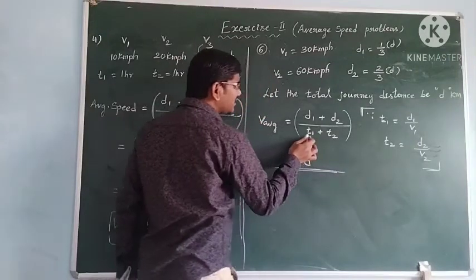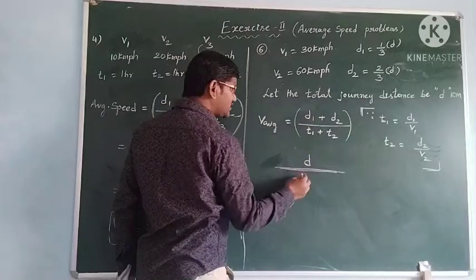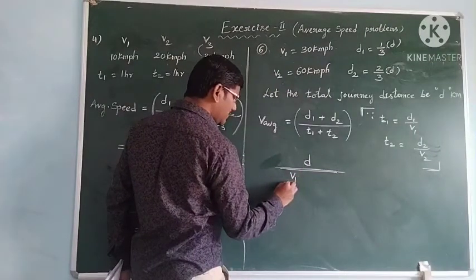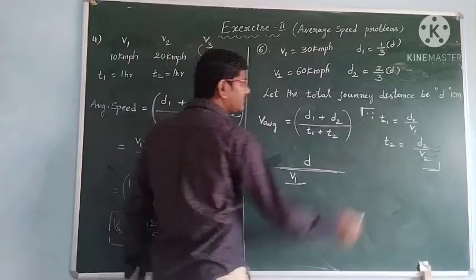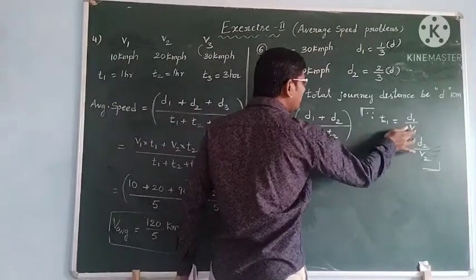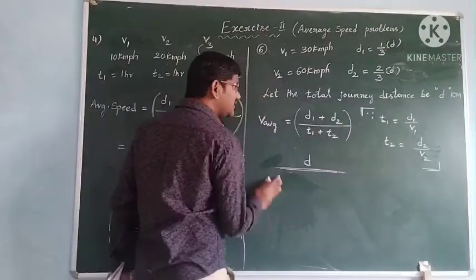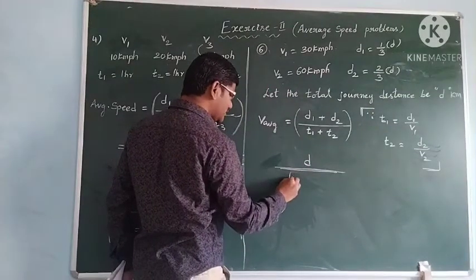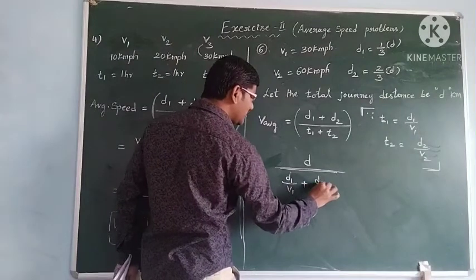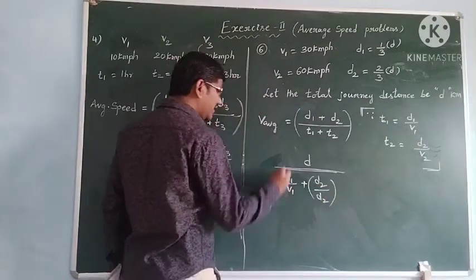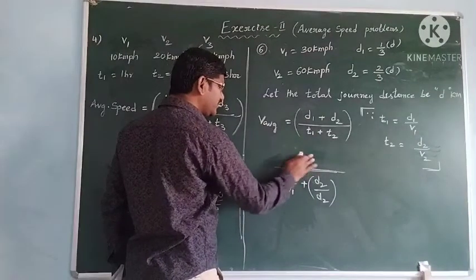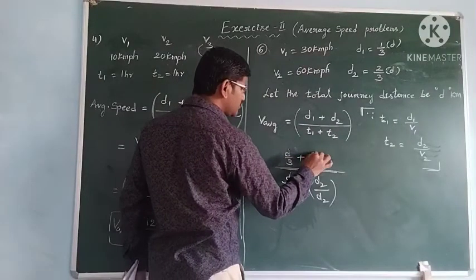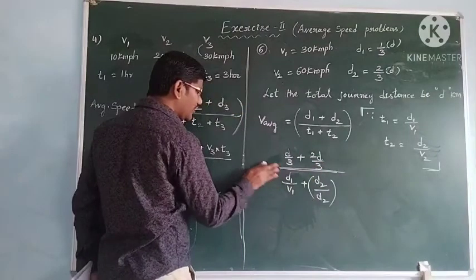And t1 is the time taken to travel d1 with speed v1, so t1 is d1 by v1, where d1 is d by 3, plus d2 by v2. Here d1 plus d2, d by 3 plus 2d by 3.